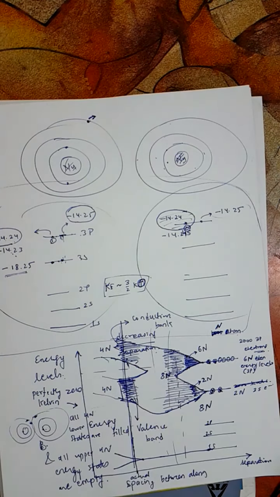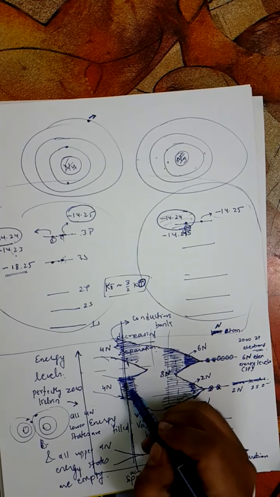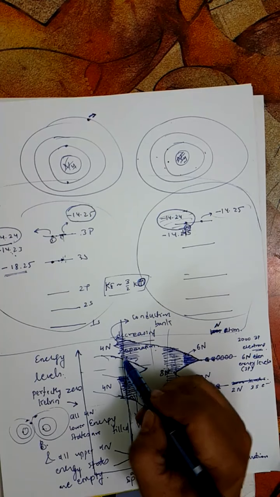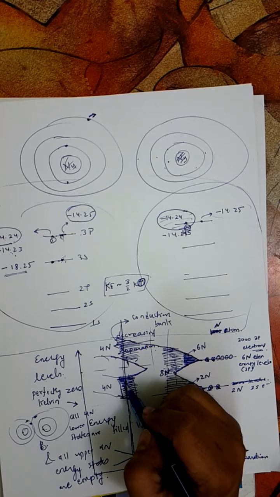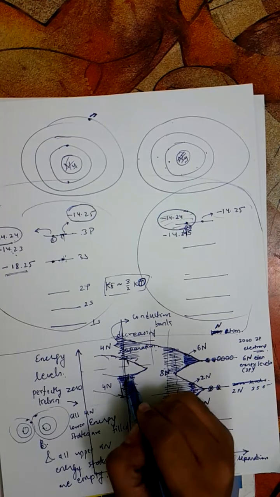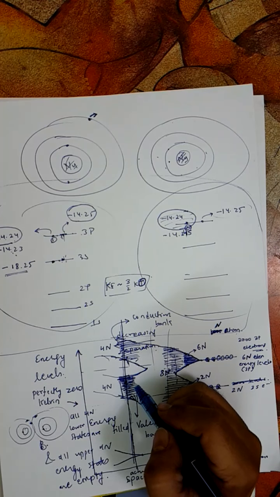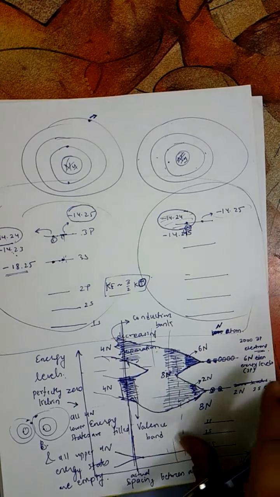But as the temperature is increased, these electrons are able to jump from this lower energy valence band to the higher energy conduction band, and to jump from the valence band to the conduction band, they have to overcome this energy barrier. This energy barrier is called the forbidden energy gap.